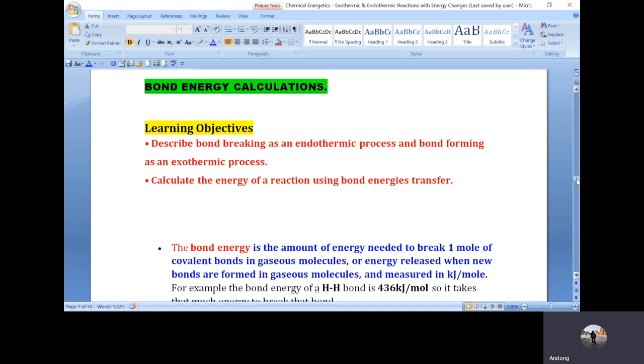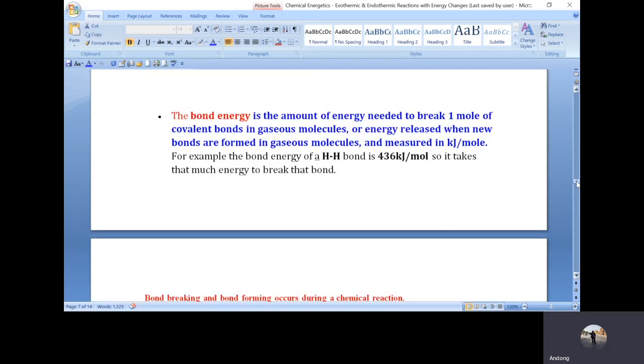For bond energy calculations, once more, I said bond energy is the amount of energy that is needed to break 1 mole of a covalent bond in a gaseous molecule. That one is in reactants. If you are also asked to define bond energy in terms of products, you will say the bond energy is the amount of energy that is released when 1 mole of a covalent bond is formed in a gaseous molecule in a product. Remember, all these are measured in kilojoules per mole.